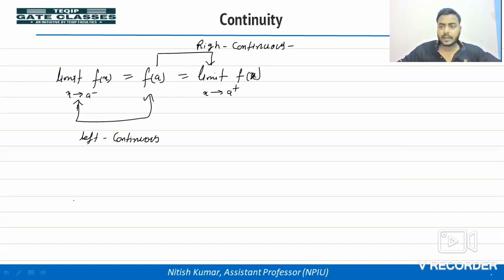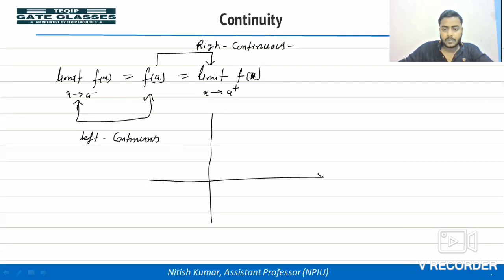अब इसका क्या मतलब है, लेफ्ट कंटिन्यूअस और राइट कंटिन्यूअस का मतलब क्या है, let's see the figure. You can see in this graph, suppose this is x is equal to a, when you are approaching from the left side, the limiting value is equal to the functional value.